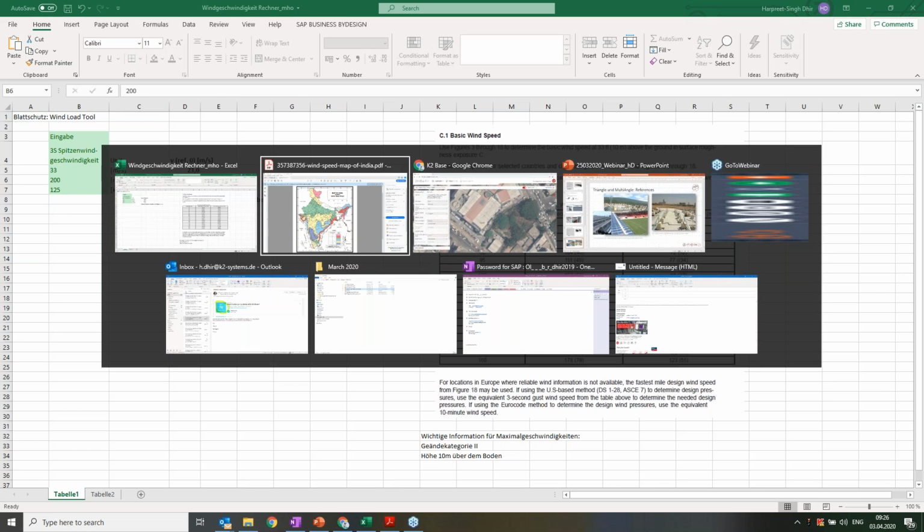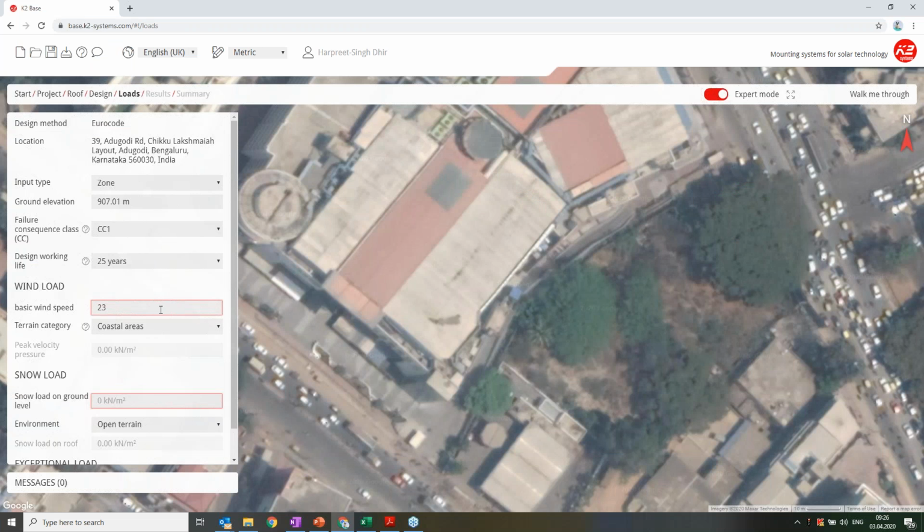The wind pattern is also different for coastal areas and urban areas, so I need to define what kind of area it is. Sorry, the internet got stuck. Now it's perfectly fine. I know Bangalore is an urban area, so I add urban area here.